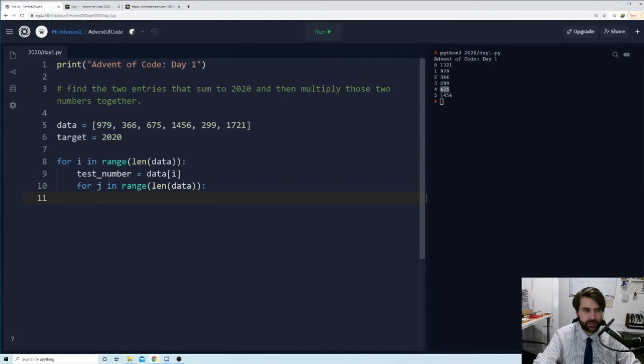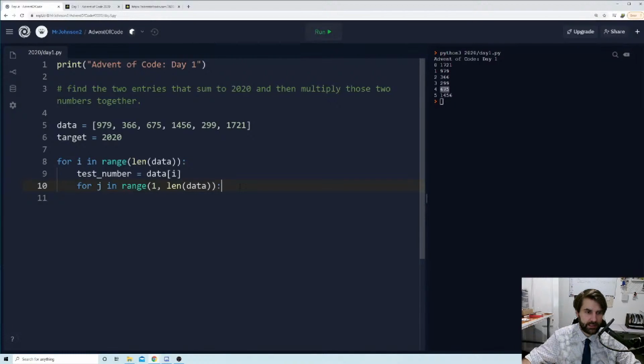So now we want to pull out our number from data. If we were at I equals 0, we're going to have 979 as our test number. Now we want to add it to 366. So actually, we don't want to start at position 0 for J. We want to start at position 1. So we're going to say for J in range between 1 and length of data. If we only give one number, such as the length of data, it's just going to go from 0 upward. It's going to assume we want 0. If I put a number there, it's going to say, okay, you want to start from 1 instead.